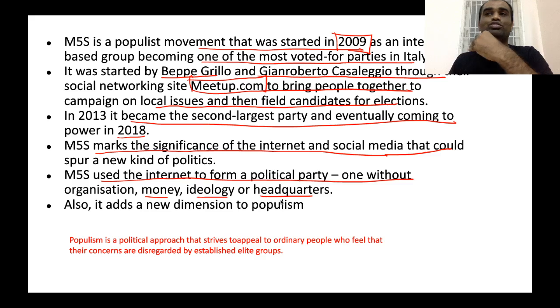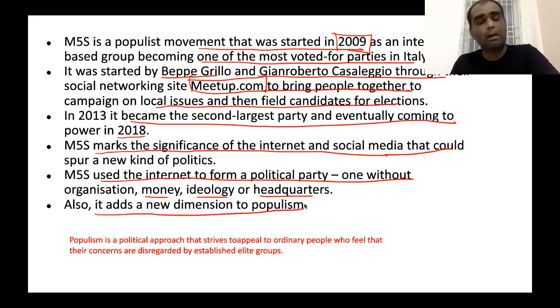So if you want to start a political party, one thing which you require is money, and then you should have an ideology. Only based on that ideology you can recruit people. And the Five-Star Movement for the first time broke all those traditional rules of forming a political party. Also, it adds a new dimension to the concept of populism.